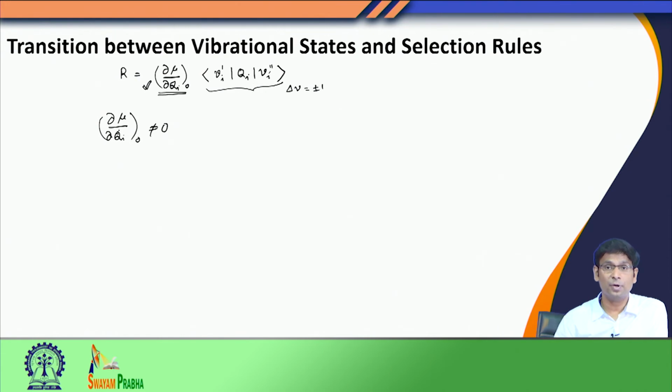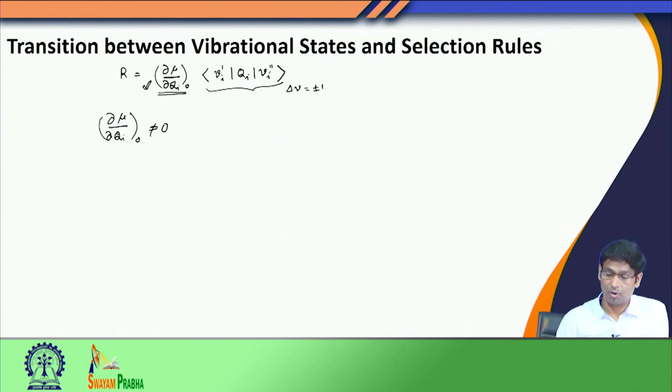Mind you, it does not talk about whether the dipole moment at the equilibrium geometry is 0 or non-zero. So, this tells that in some cases, even when there is no net dipole moment in the molecule, mu equals 0 at its equilibrium geometry, we may still have an infrared active mode Qi, only when that particular Q distortion or that particular vibration is introducing a change in dipole moment.